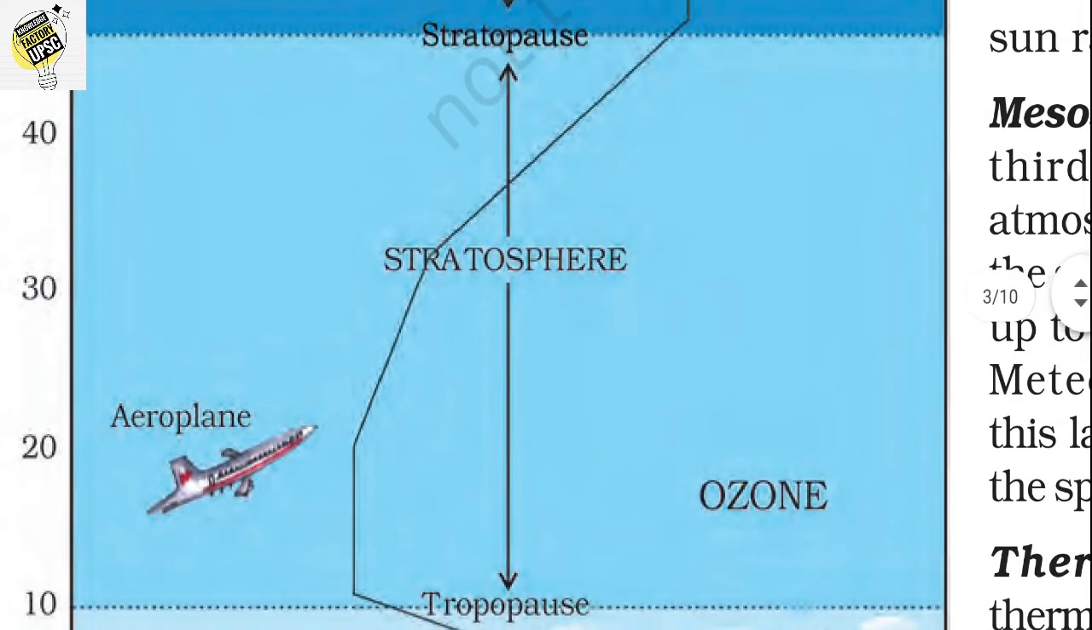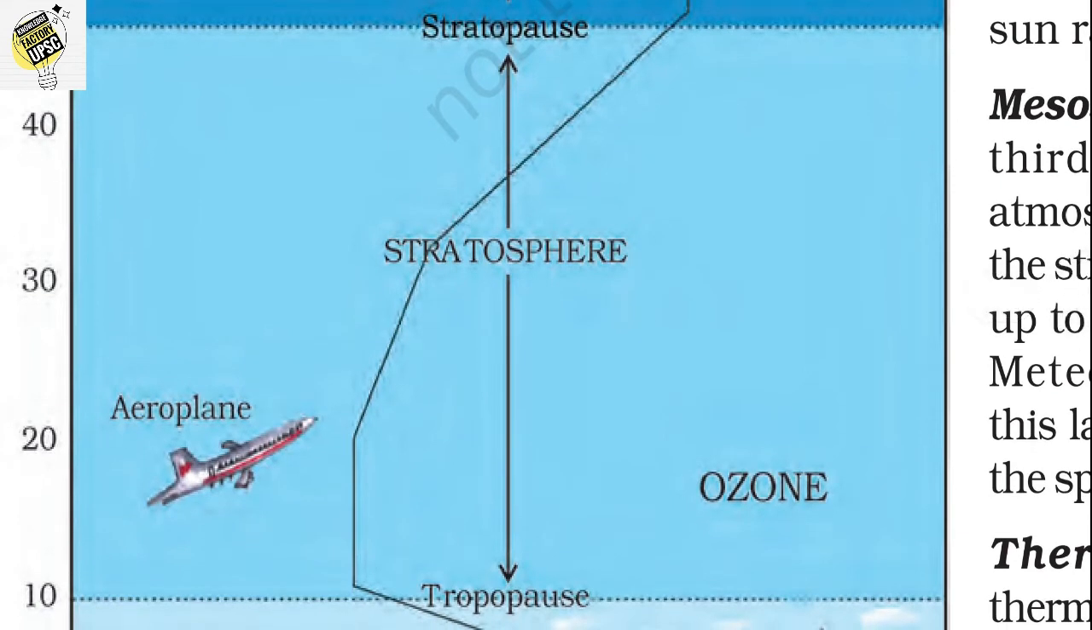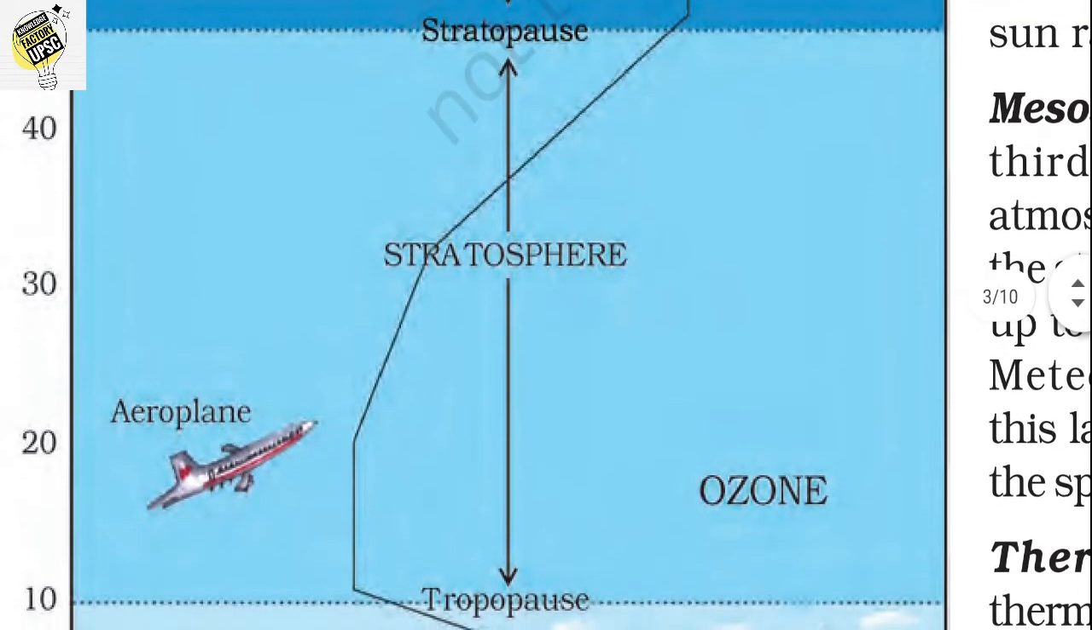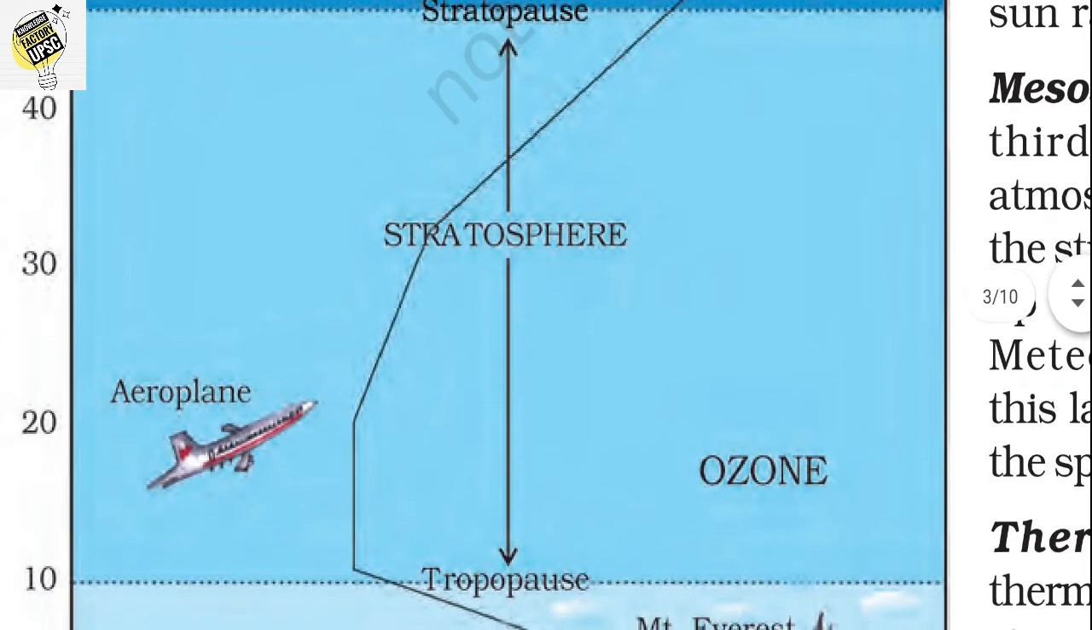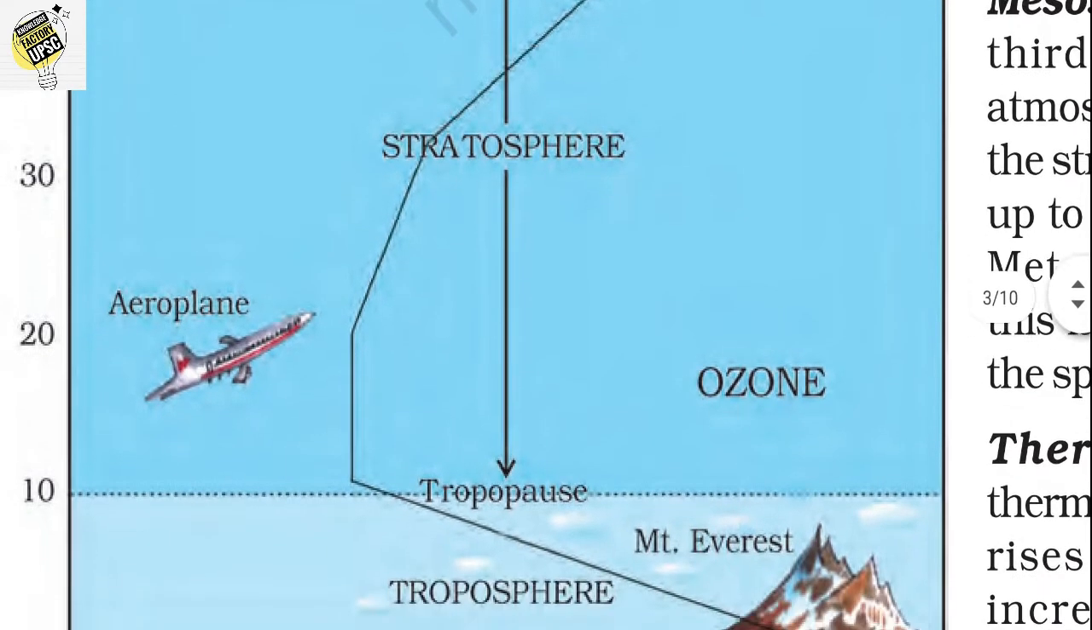Let's find what the main features of the stratosphere are. Above the troposphere lies the stratosphere, with a height of about 50 km, and the layer is almost free from clouds and associated weather phenomena, which makes conditions ideal for flying aeroplanes. One of the important features of the stratosphere is that it contains the layer of ozone gas, and we have just learned how it protects us from the harmful rays of the sun.